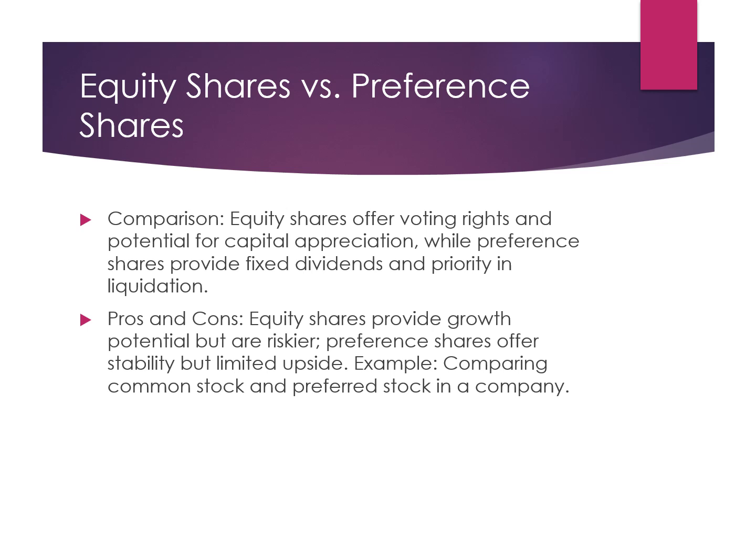What are the pros and cons? Equity shares have growth potential, but are risky. Whereas preference shareholders have stability, but only limited returns. So, for example, comparing the common stock and the preferred stock in a company.